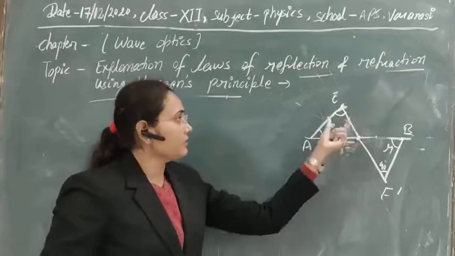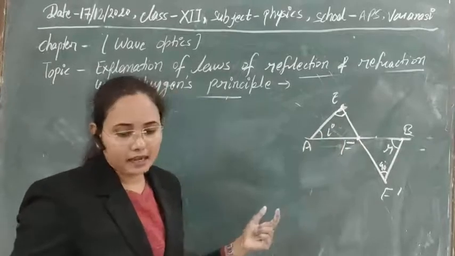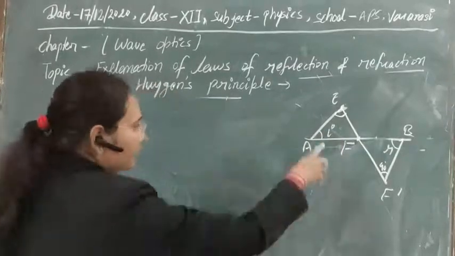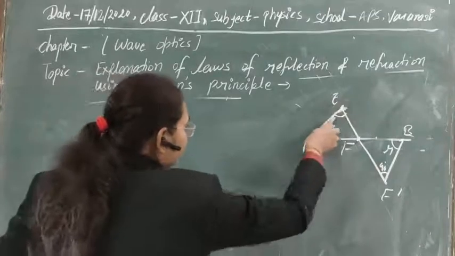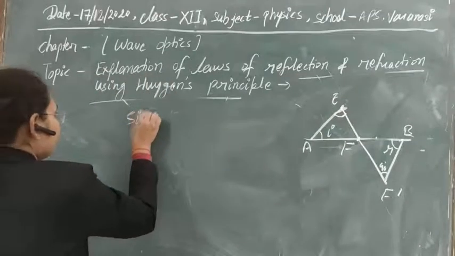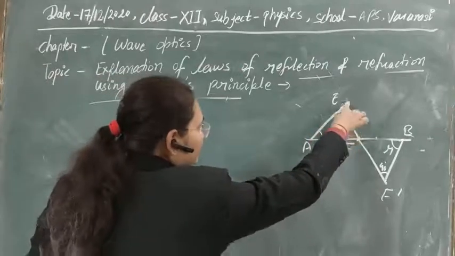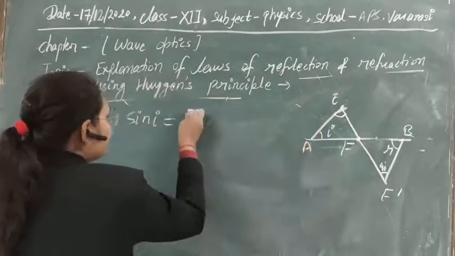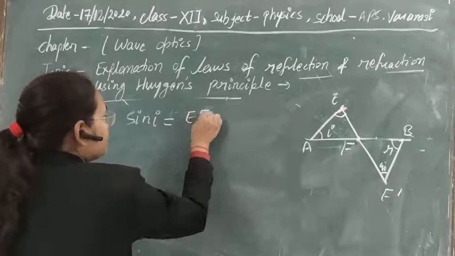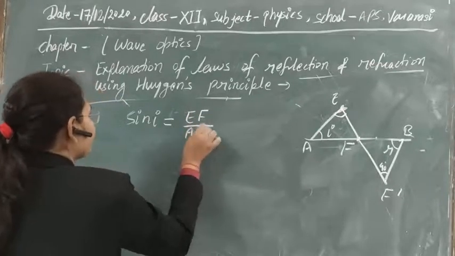Now let's see what the value of sin I is from here. From this triangle, sin I is equal to perpendicular upon hypotenuse, so this is EF upon AF.